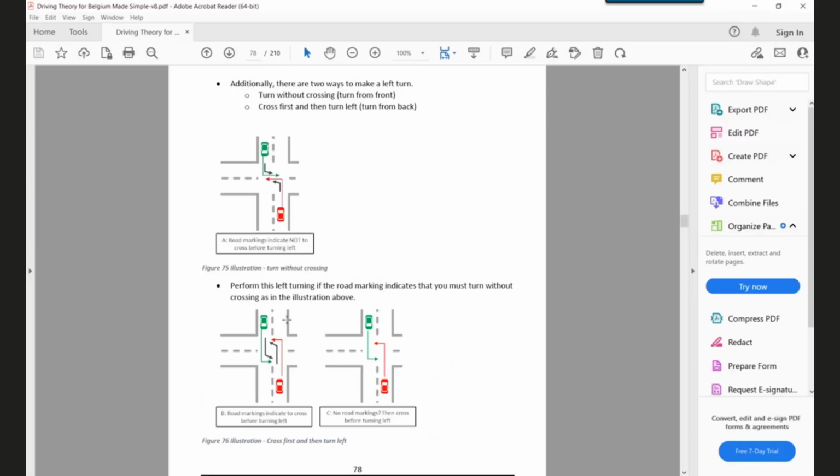Now, if there are road markings, you just follow those. In this case, there is a road marking. In this case also there is a road marking, so you just follow those. If in case there is no road marking, like in this case, even in that case, you have to cross behind each other, right? You first drive till the end here and then cross left. He will drive till the end here and then cross left, right? So this is how the crossing should be done.